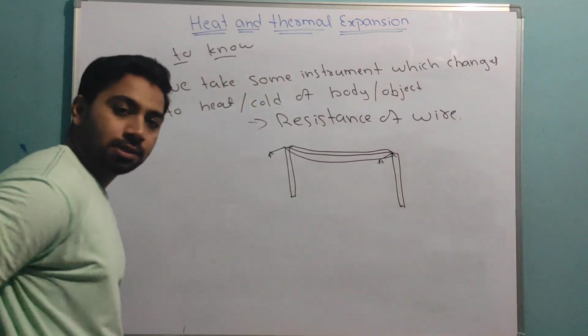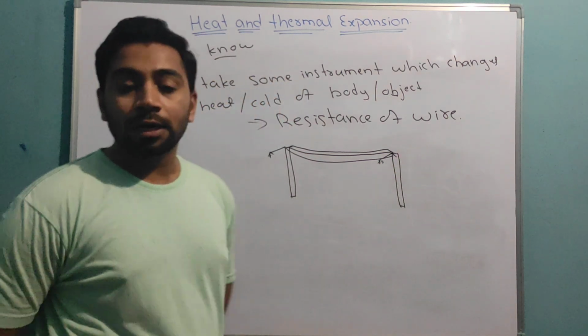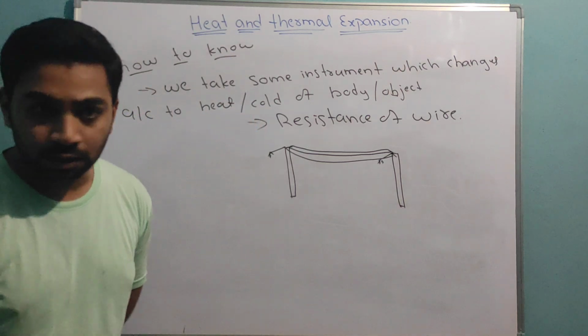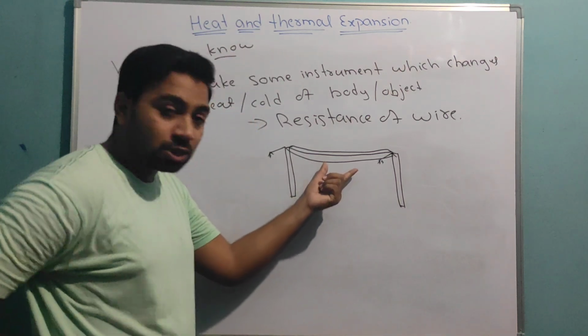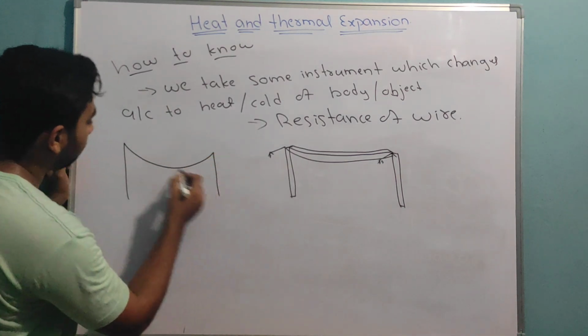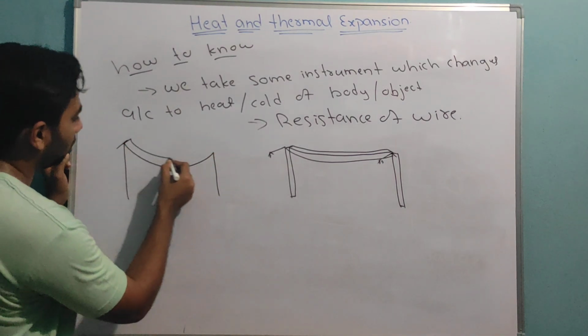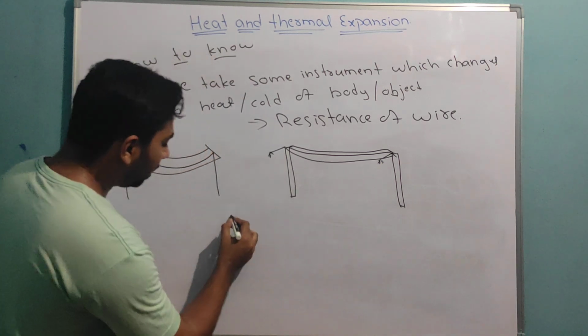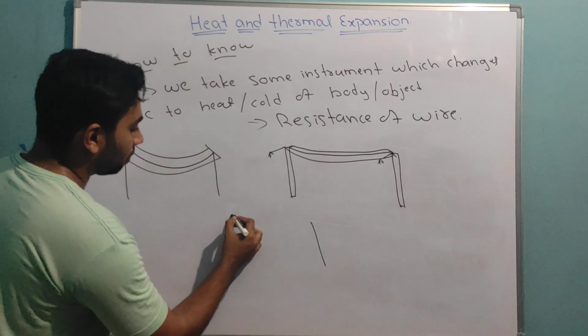There are 3 wires like this. Now, if you take two conditions, summer and winter, you know one thing: winter is cold, summer is very hot. At summer time, this wire will become like this, hanging. And in winter, it will be normal. Why? Because the temperature is normal.